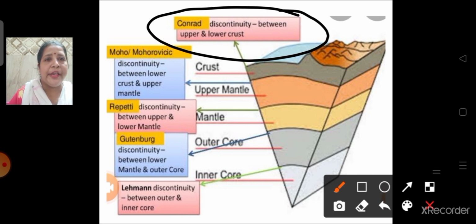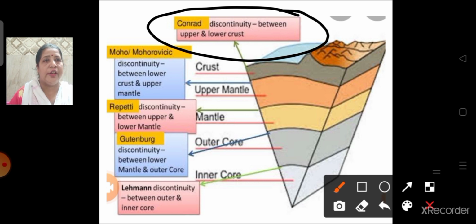Then Repetti discontinuity was also found out between upper and lower mantle. And next is Gutenberg. He found out the discontinuity between lower mantle and outer core. And last is Lehmann discontinuity between outer and inner core.